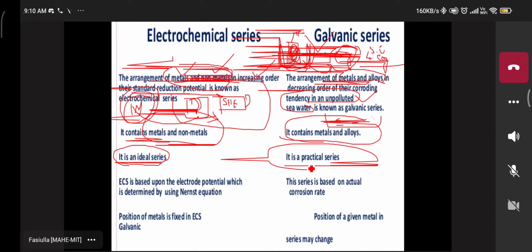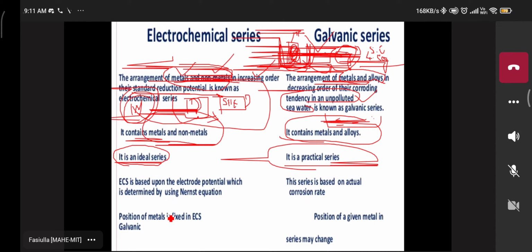Potassium is not a metal here. Lithium, no. Magnesium. Mg. Let me show you the order. Magnesium Mg gives rise to Mg2+ by the loss of 2 electrons, at the top of the galvanic series.